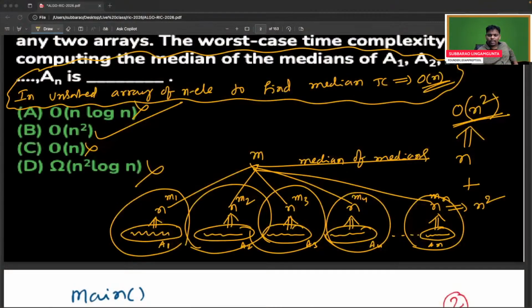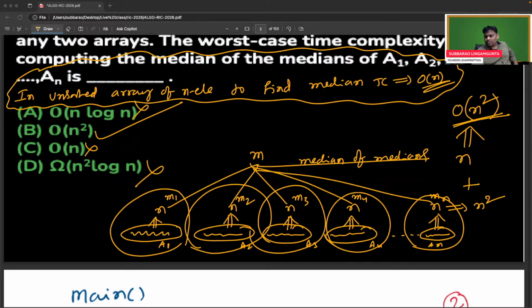Anyone having any doubt, please let me know. Someone is saying, why not D?